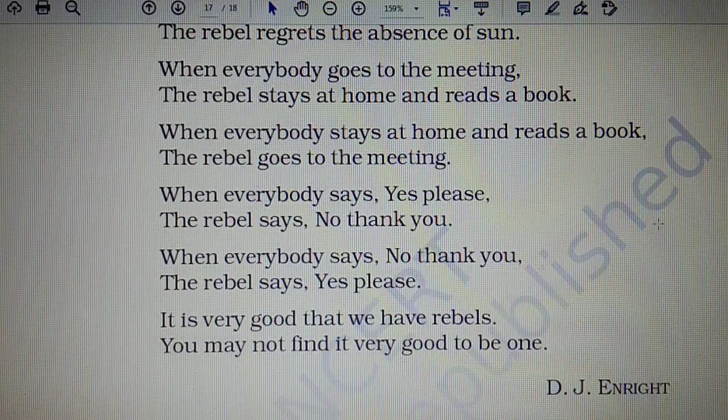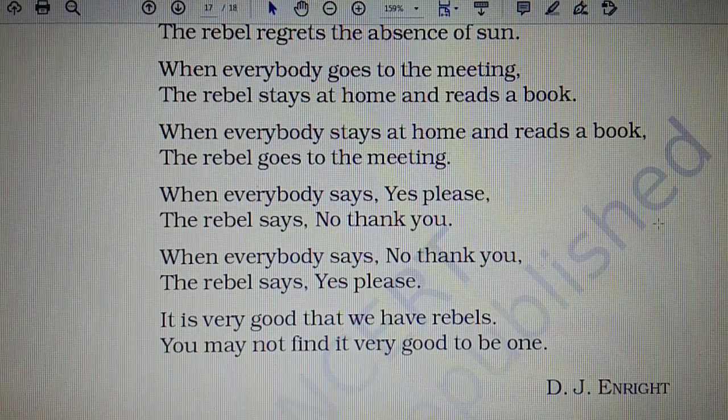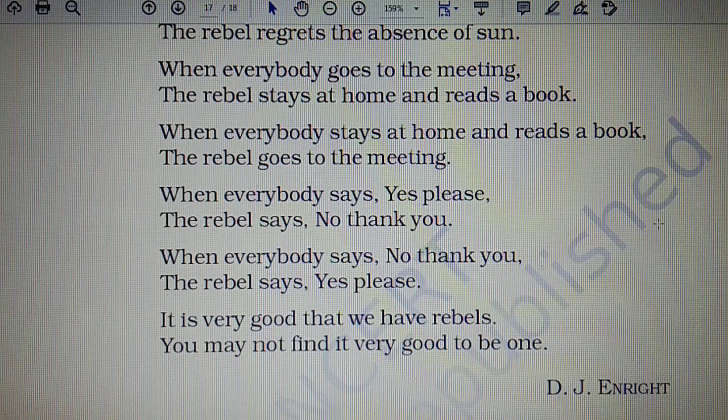When everybody says yes please, the rebel says no thank you. So here the rebel is being again highlighted, and the poet is showing how it is impossible to make the rebel agree with anyone at all. And he is saying yes when everybody says no thank you, meaning they don't want that, so he will say yes, I want that.